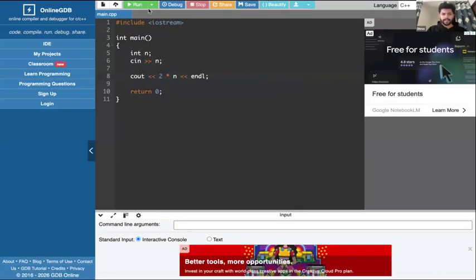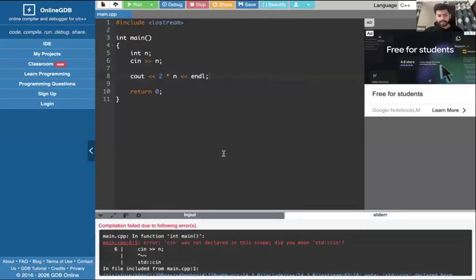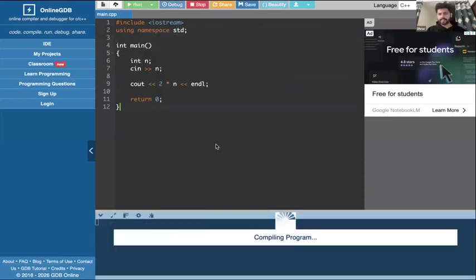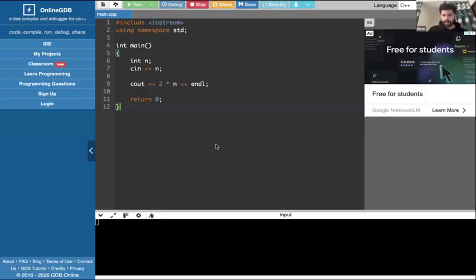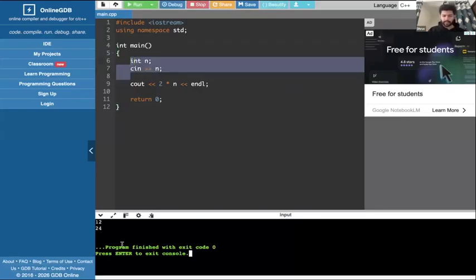If I run this, to use cin, we need to have the line using namespace std. Let's run this. Now we have to give input on the terminal, our code is waiting until we give input. So we can give here 12, we get 24 as the answer.